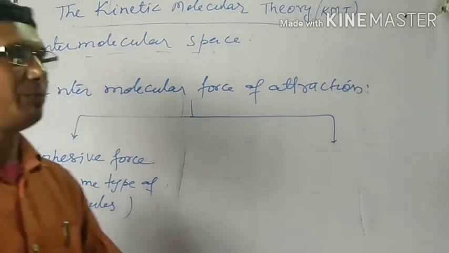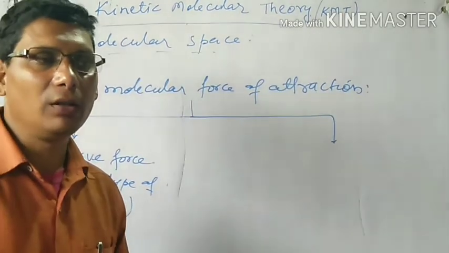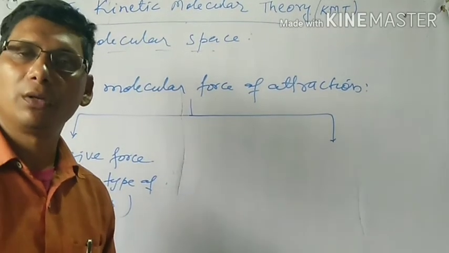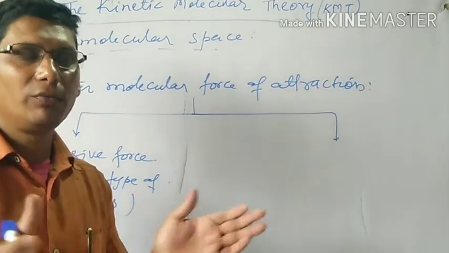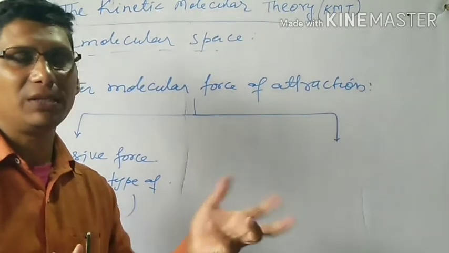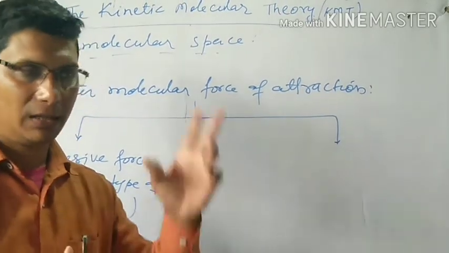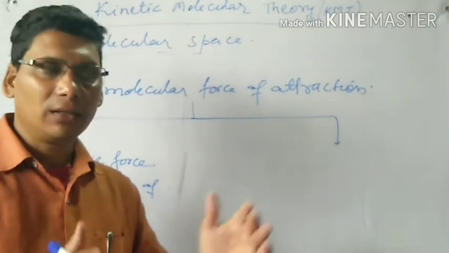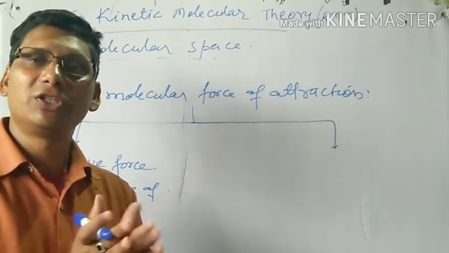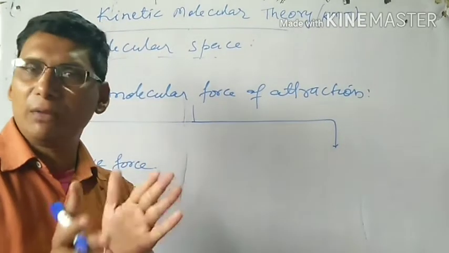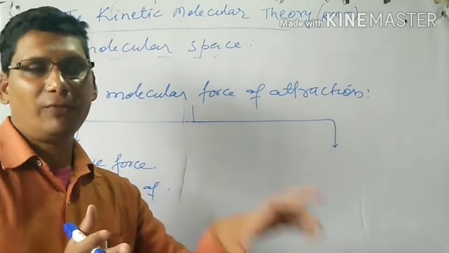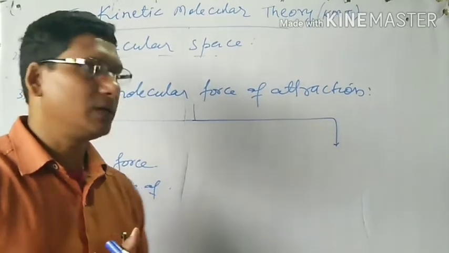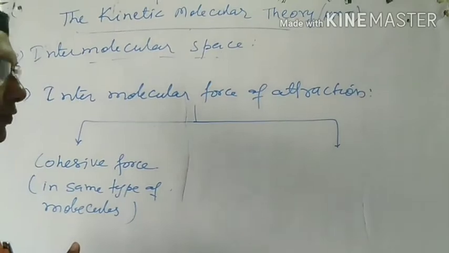Like if you take the example of iron, it will have all the atoms of iron, or if you take the example of water, it will have only the molecules of water. So all the molecules in water will attract each other, all the atoms in any metal will attract each other. Iron is made up of only atoms of iron. The atoms of iron will attract each other. So these are all similar kinds of particles in a particular matter, and the force of attraction between the similar kind of particles in any matter is called cohesive force.